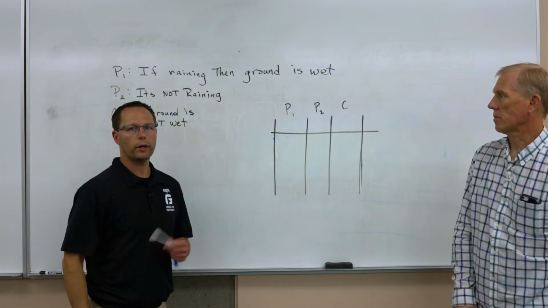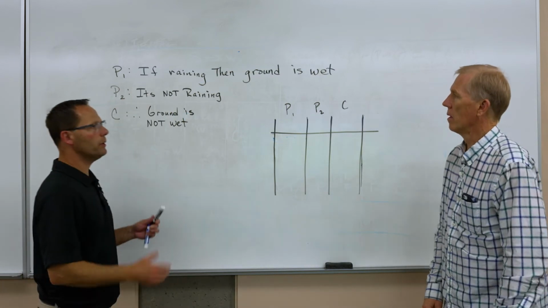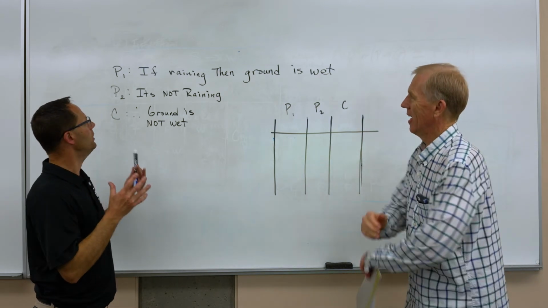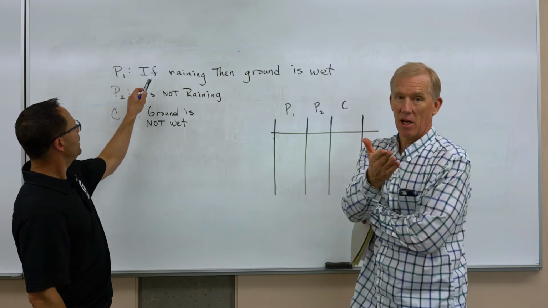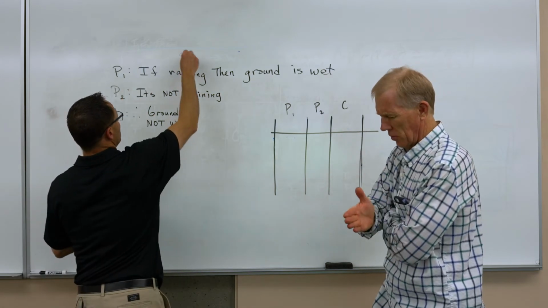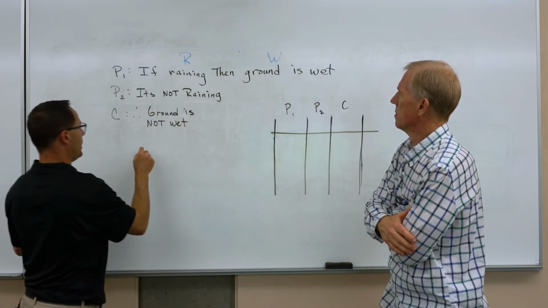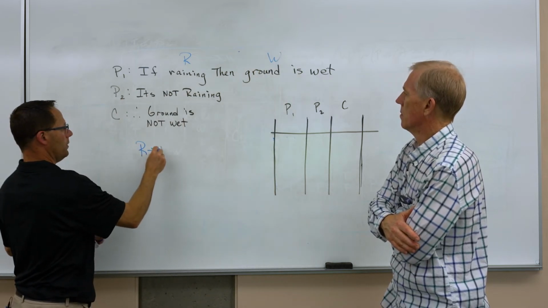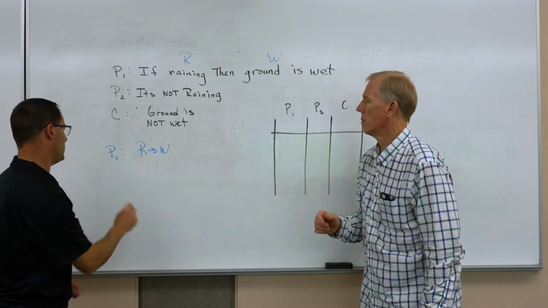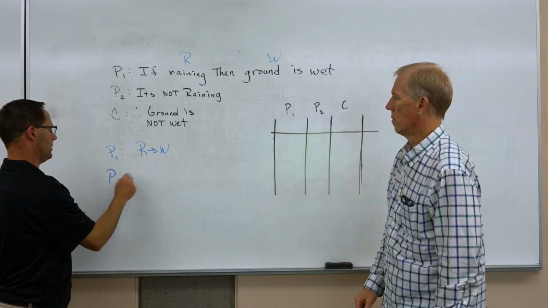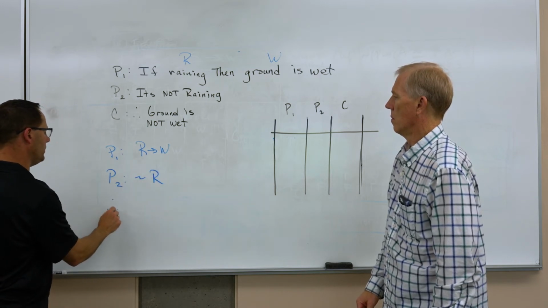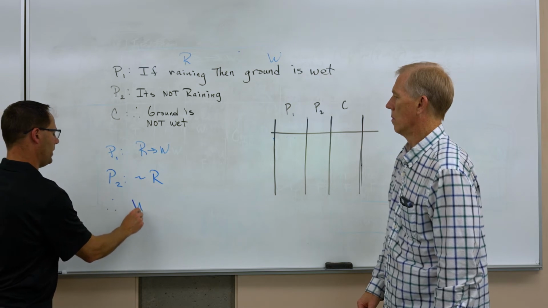Let's do another one. Okay, here's our second example. And you tell me, we'll just play this with our intuition first, and then we'll test it. Good. So, I like that. So we'll play this game. You got to play along too. If it is raining, then the ground is wet. Okay, that's a truth. So we could say, if it is raining, then the ground is wet. That's premise 1. Premise 2, it is not raining. Therefore, I must conclude the ground is wet.